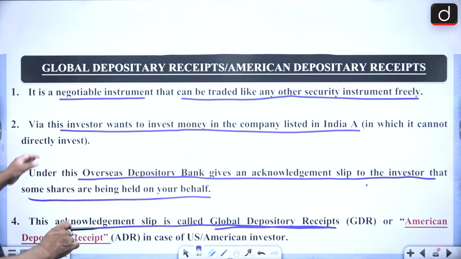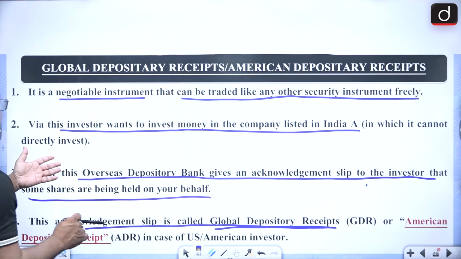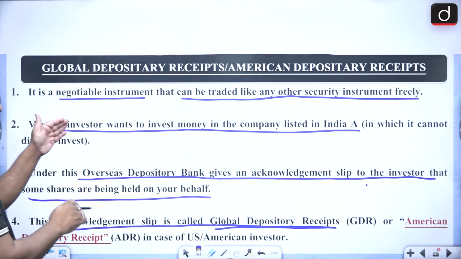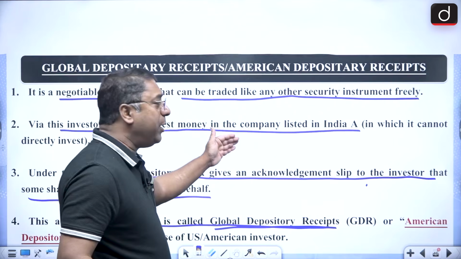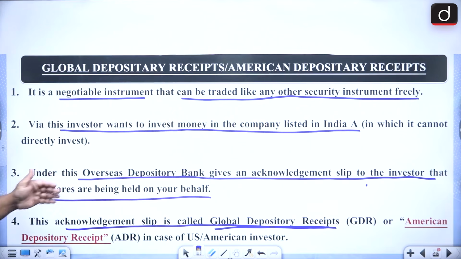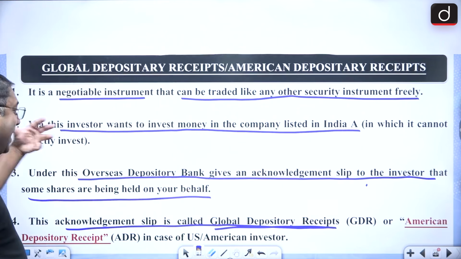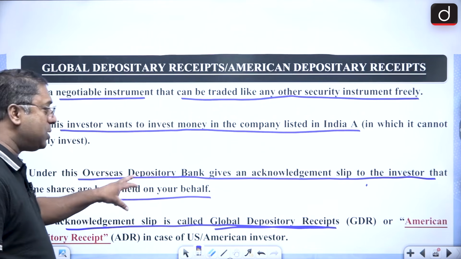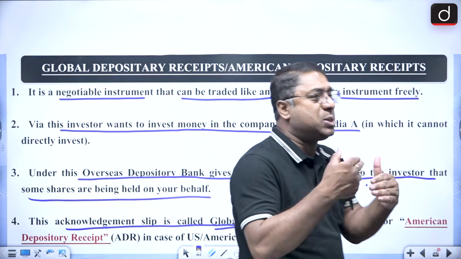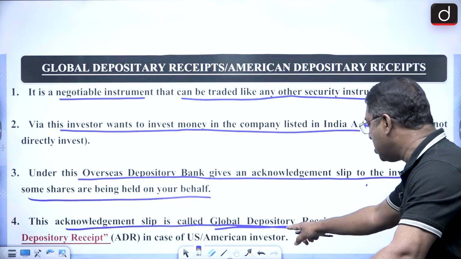So here it's a negotiable instrument which can be traded like any other security instrument. And here the investor tries to invest money in a company which is listed in India, in which he cannot directly invest. So via this he does this, and what happens is that the Overseas Depository Bank issues a receipt, and that receipt is referred to as a Global Depository Receipt.